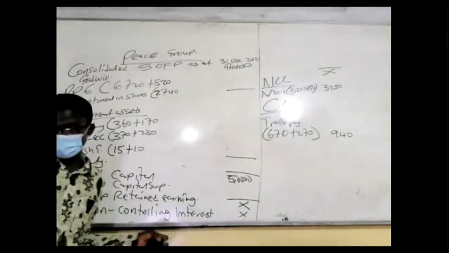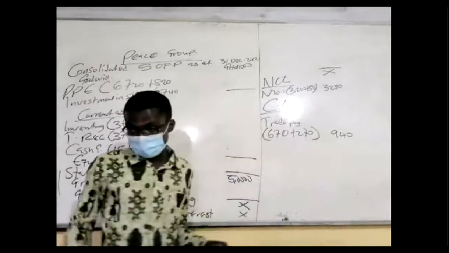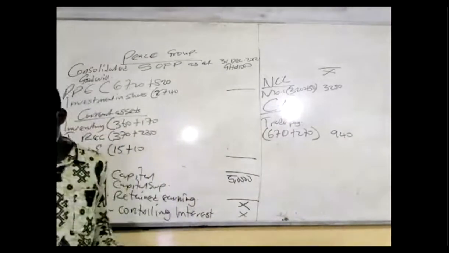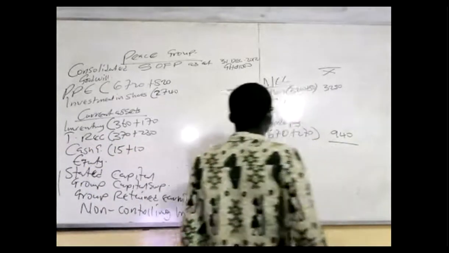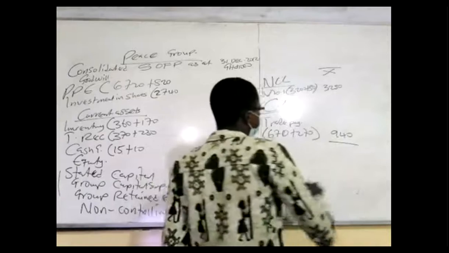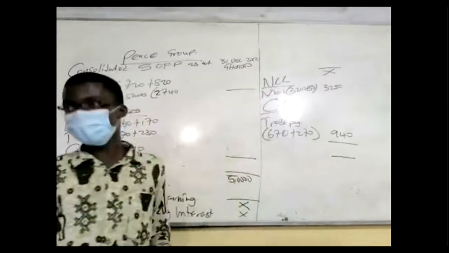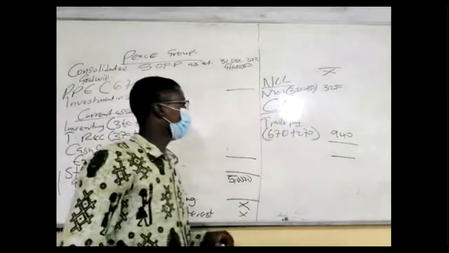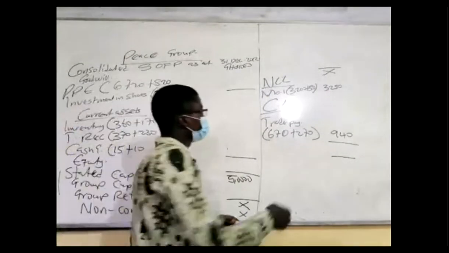The next item is what? Current account of Peace. We don't consolidate that. At the end of the day, they put all together. First they added all the liabilities. So if I end here, I can even get a total liability without touching anything from the footnote. I can get total liability, which is equal to these two answers.